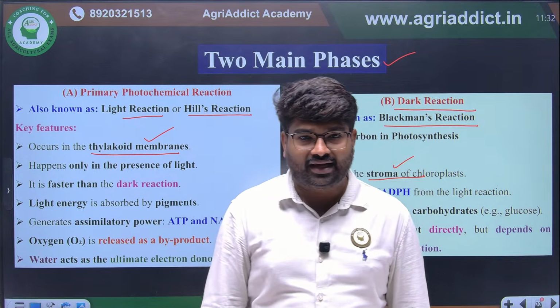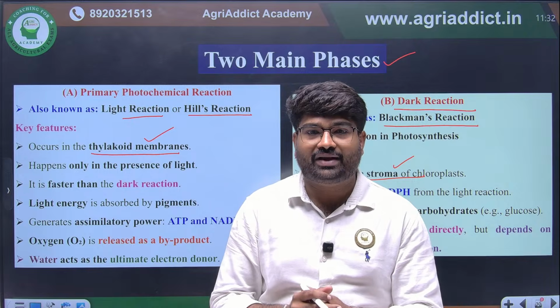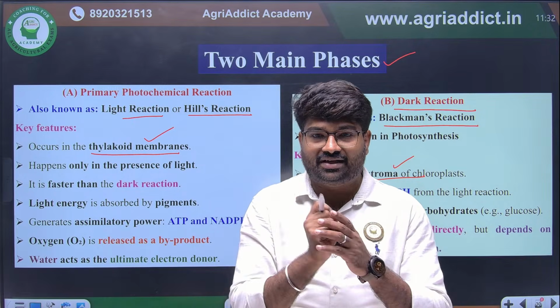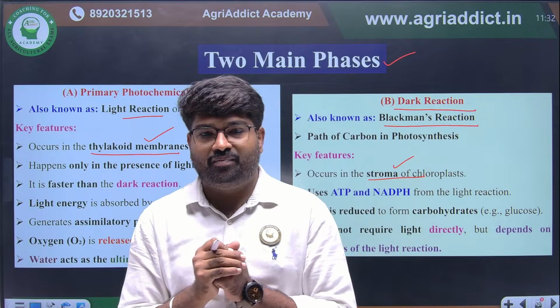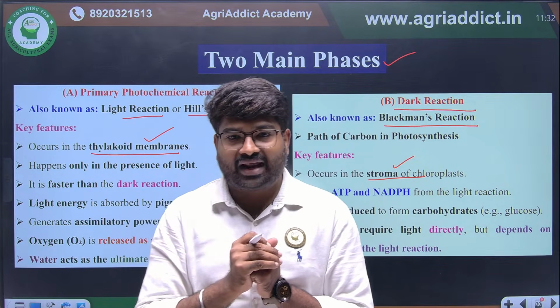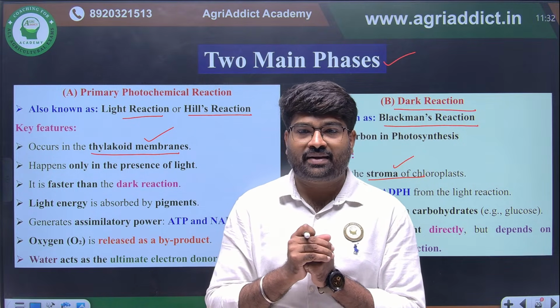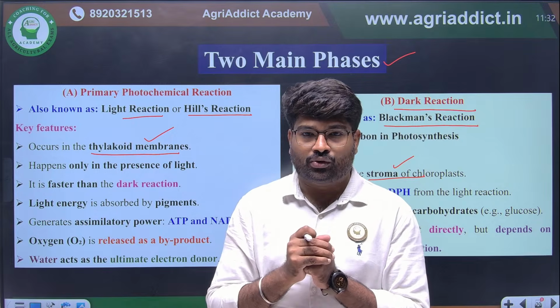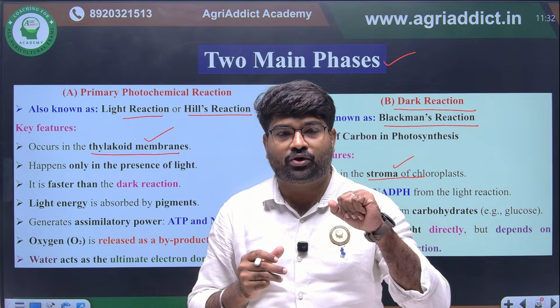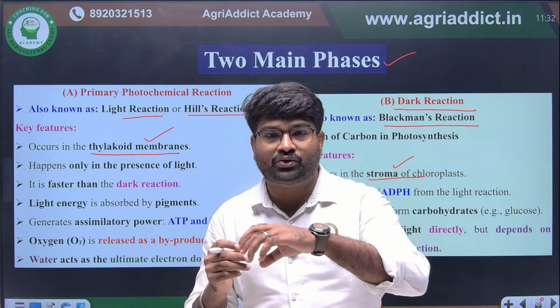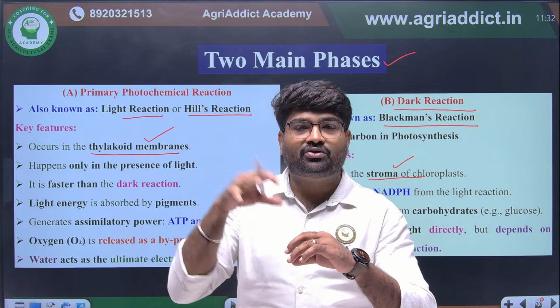In the light reaction, by using light energy, ATP and NADPH will be produced. This is the primary function of the light reaction. In the dark reaction, whatever ATP and NADPH is produced will be utilized to convert carbon dioxide to sugar molecules.